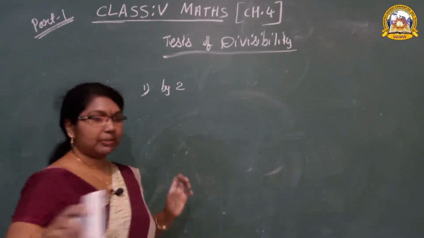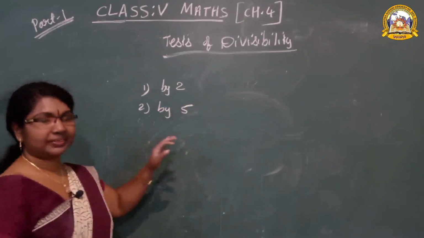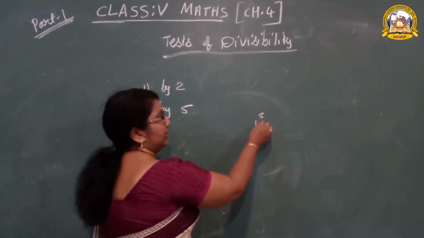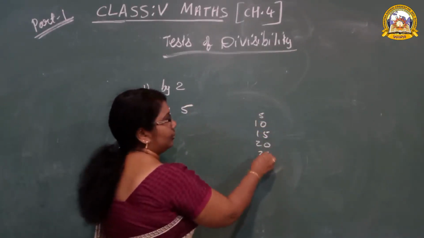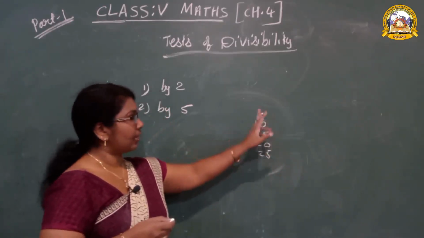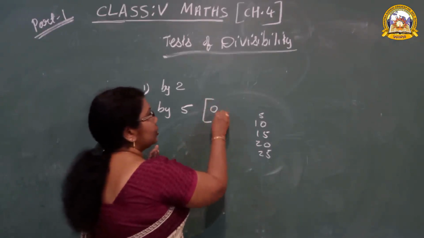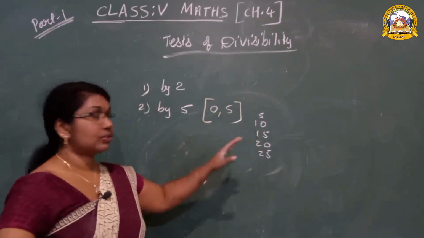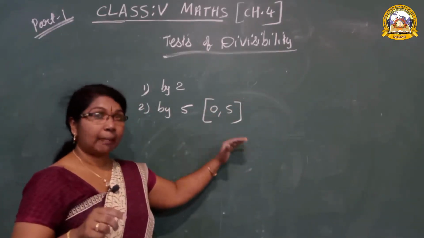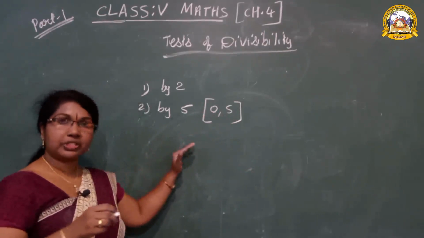Now next, the divisibility rule by 5. Second one, by 5. You know the table of 5? 5, 10, 15, 20, 25, 30, 35. What is the ones place number, students? Ones place is 5, 0, 5, 0, like that. So a number that ends with 0 or 5 is divisible by 5. Once more, what is the divisibility rule of 5? If a number's ones place number is 0 or 5, then it is divisible by 5.